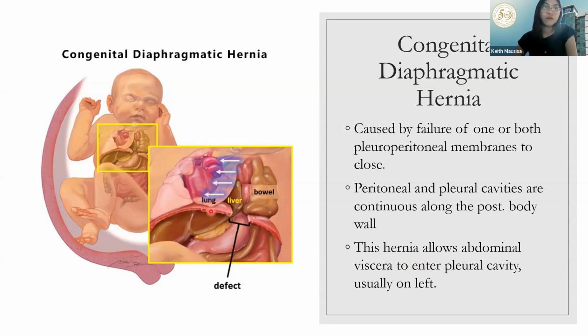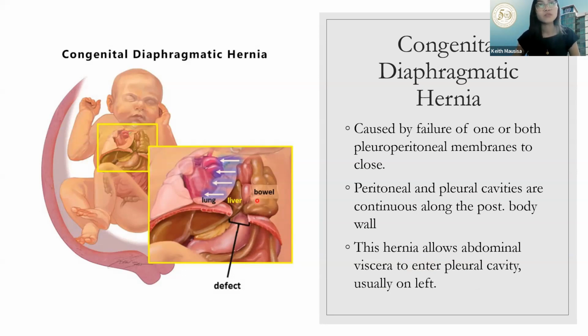This is your diaphragm. Dapat intact yan. But because there's herniation, when we say herniation, parang leak. So the viscera sumuot sila dito sa left side kasi usually nasa left side yung may tama.